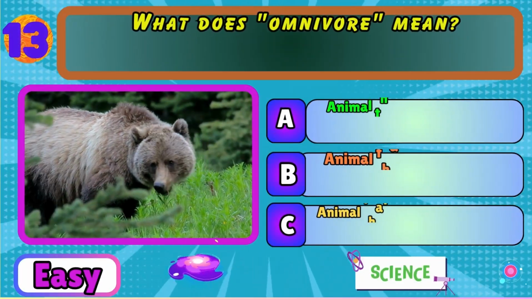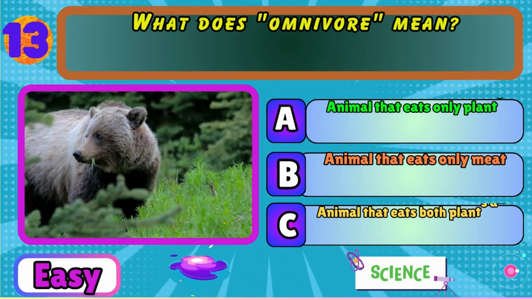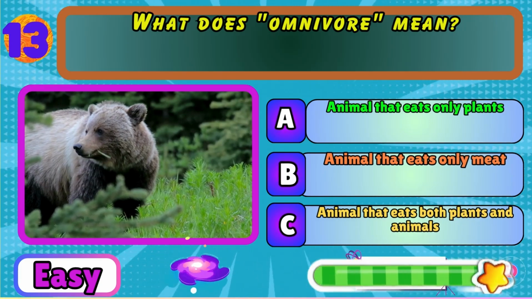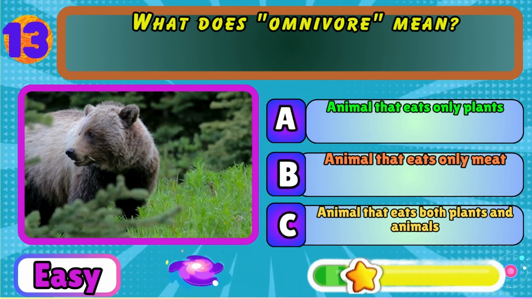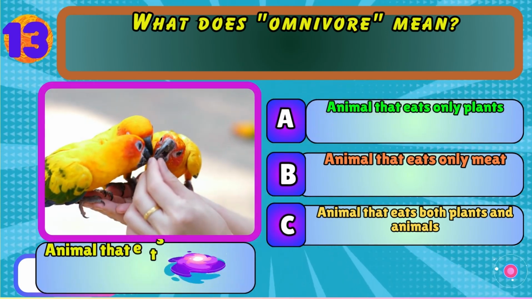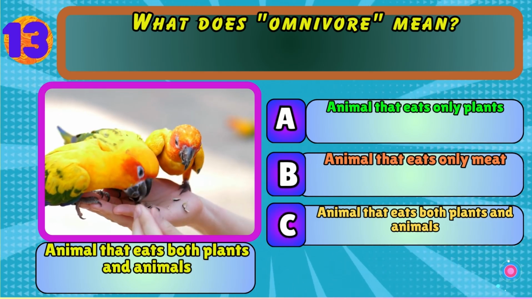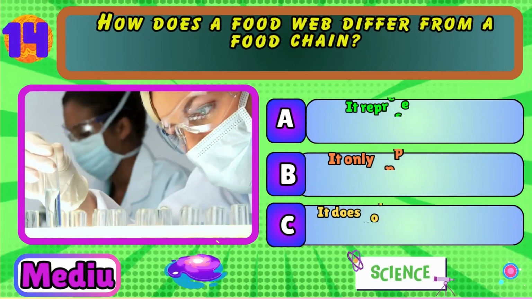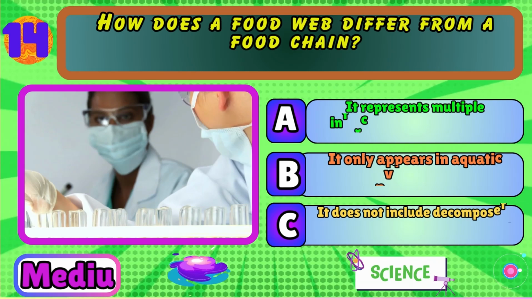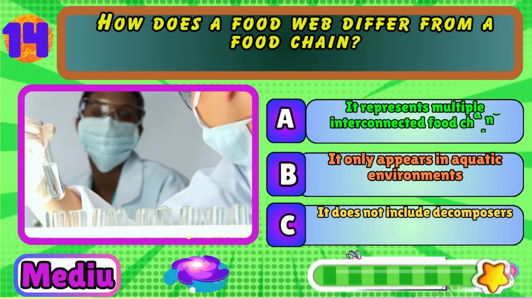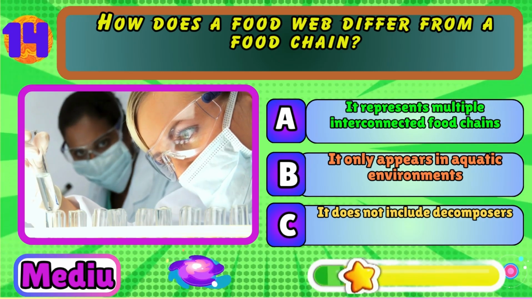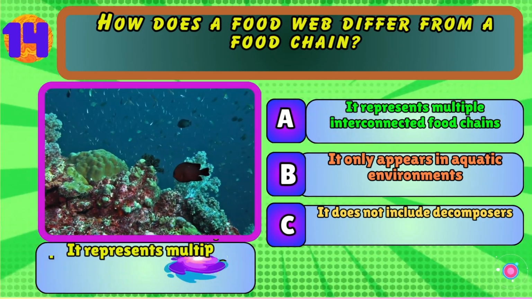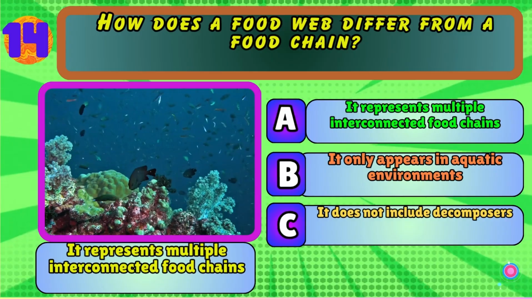What does omnivore mean? Animal that eats only plants, animal that eats only meat, or animal that eats both plants and animals? Animal that eats both plants and animals. How does a food web differ from a food chain? It represents multiple interconnected food chains, it only appears in aquatic environments, or it does not include decomposers. It represents multiple interconnected food chains.